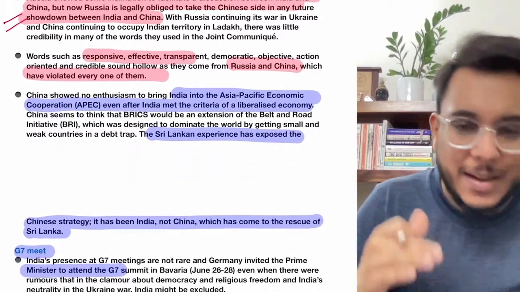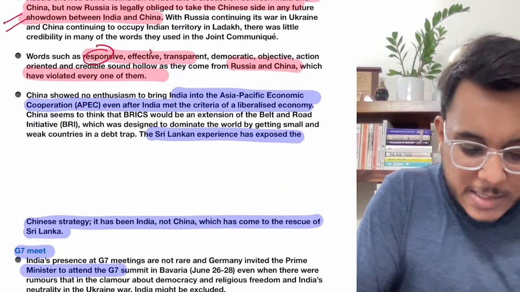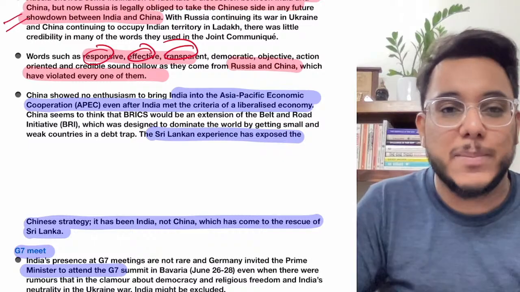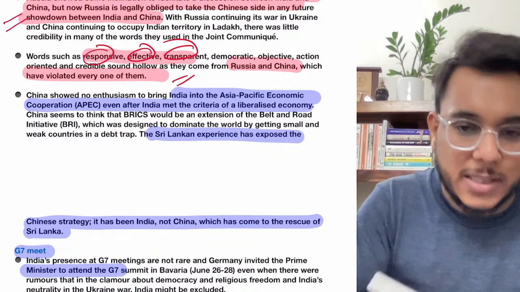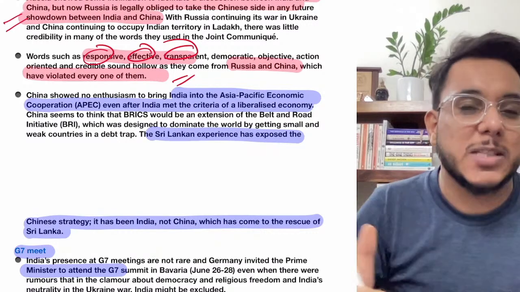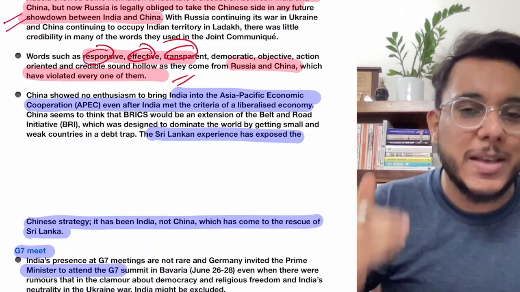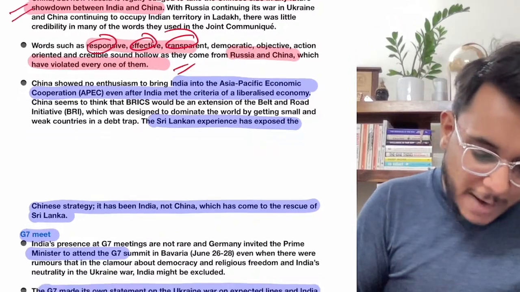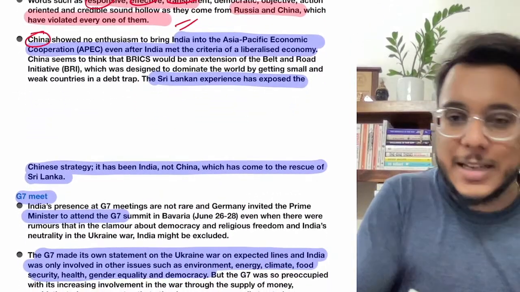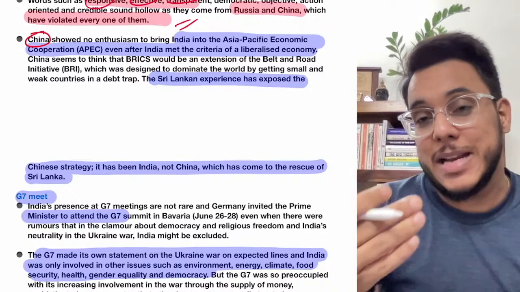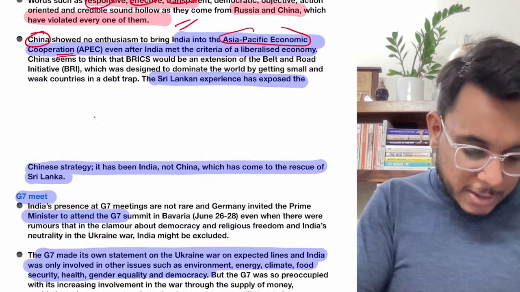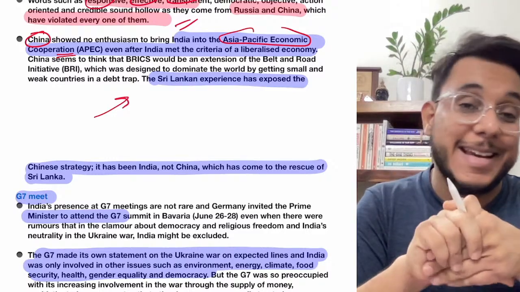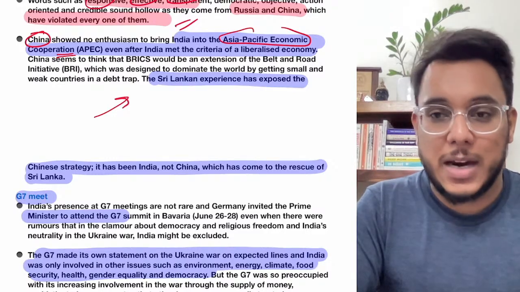Then further moving on, responsiveness, effectiveness, transparency are completely missing because China as well as Russia have violated these things a multiple number of times. So transparency and rule of order cannot be the hallmarks of this BRICS. Then after that, understand this thing, that China has never favored India. China never made an attempt to bring India into Asia Pacific Economic Cooperation. Though India met all the conditions, India had appealed, but China never took an attempt.